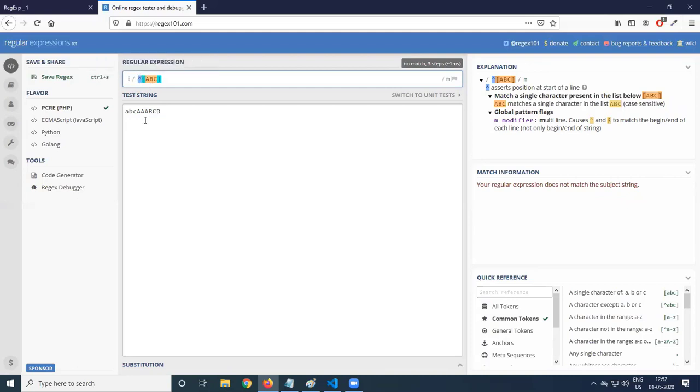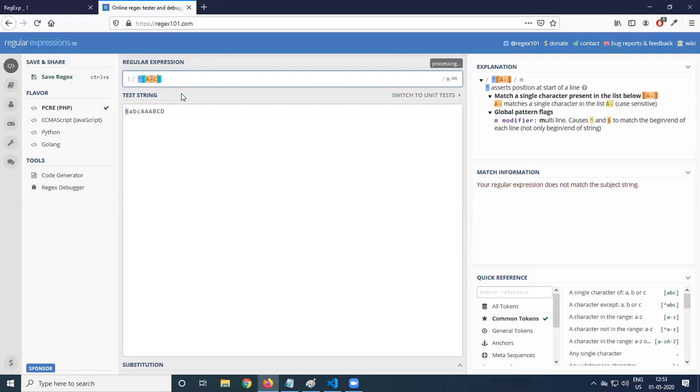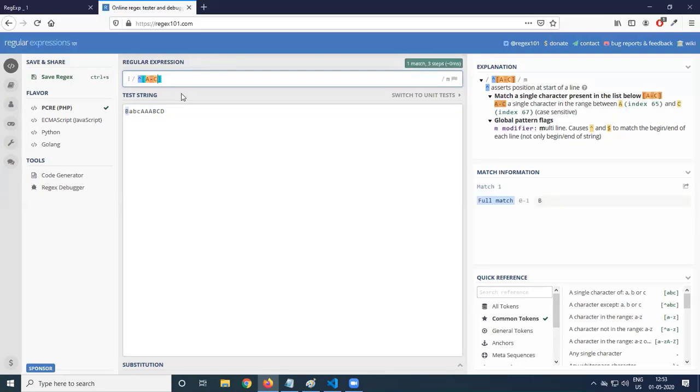Caret symbol is given. So I'll provide C. Then one match is coming. It's a correct match. If I say D, no match. If I say B, yes, full match 0 to 1, B. So starting with A or B or C. You can say A hyphen C also. A range of characters can be defined.